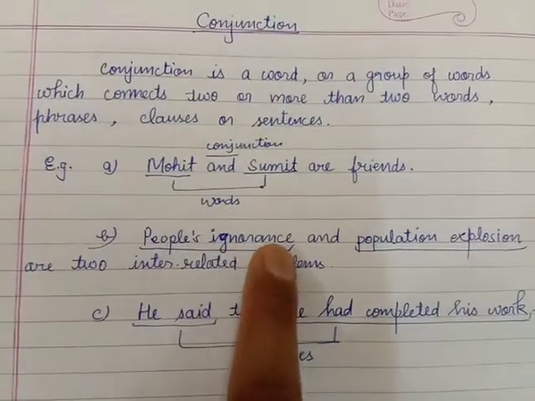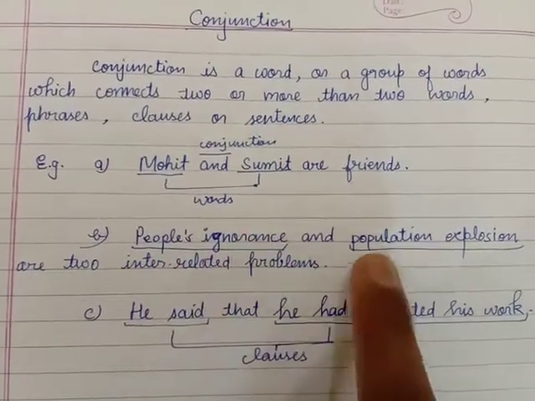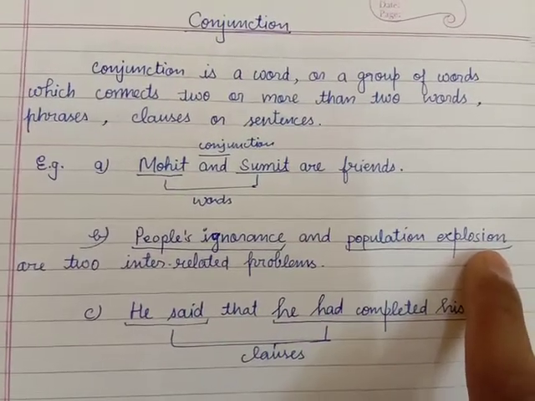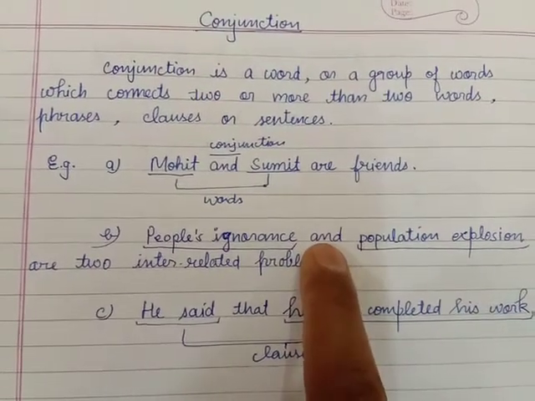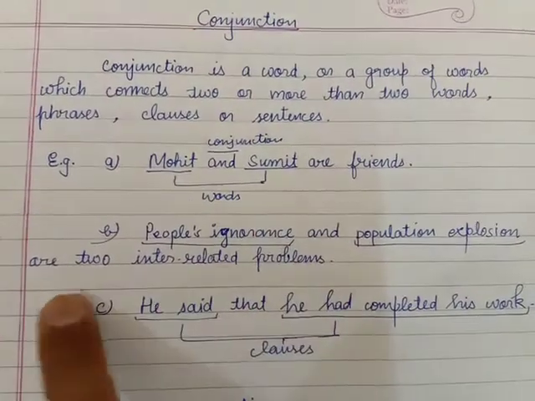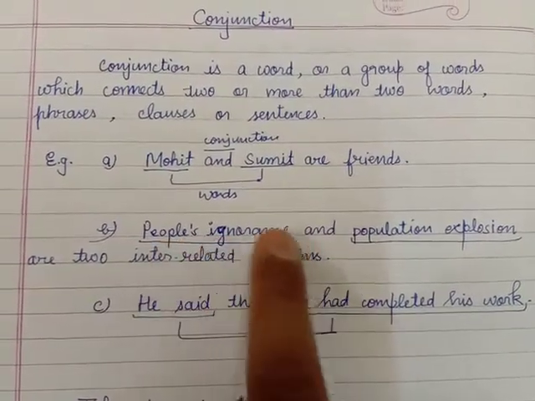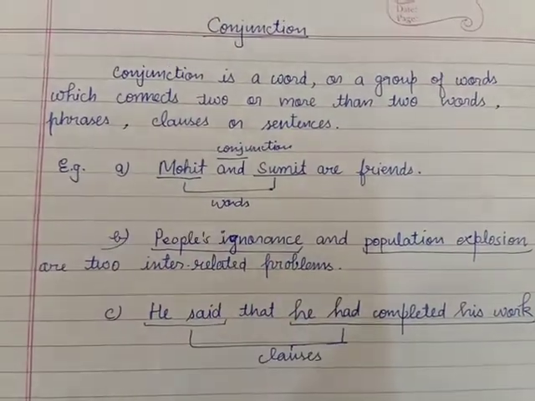So here, no verb, so it is a phrase. People's ignorance, population explosion, these two are phrases and they are joined by the conjunction and. So the complete sentence is: people's ignorance and population explosion are two interrelated problems.